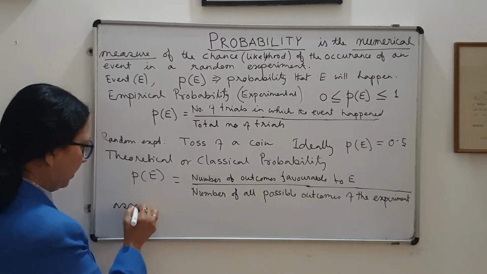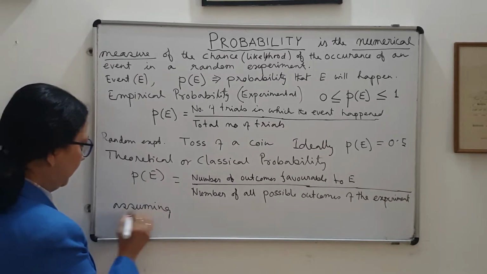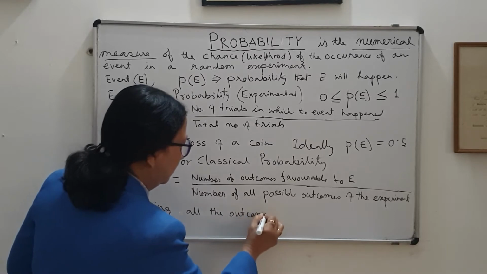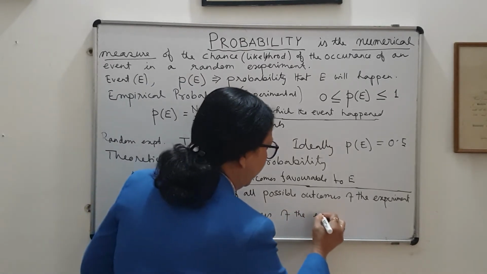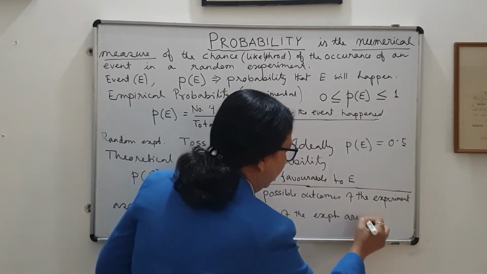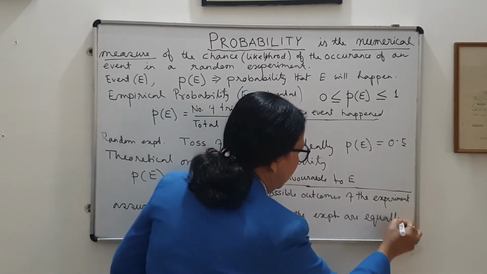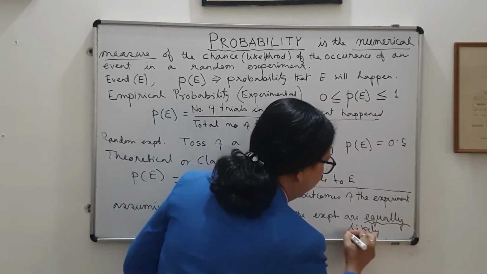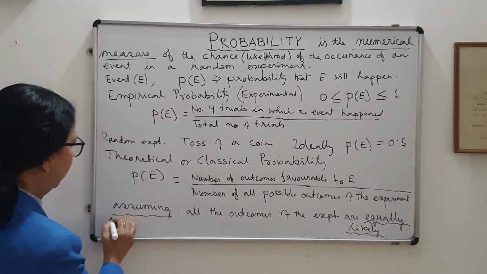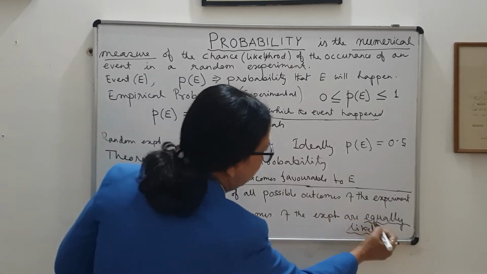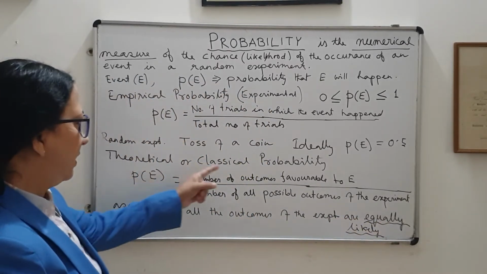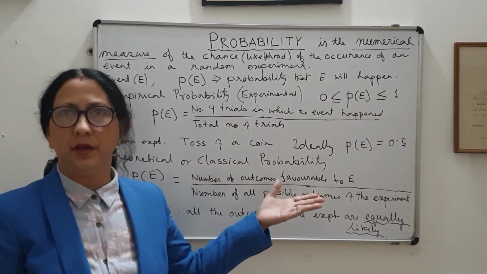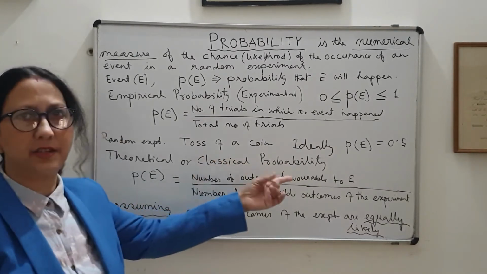Assuming, and this is very important to write, assuming all the outcomes of the experiment are equally likely. That is the most important thing. So this is the assumption. Under this assumption only, that is, all the outcomes of the experiment are equally likely, can we follow this definition. Then this definition is known as the theoretical definition, theoretical probability or classical probability.